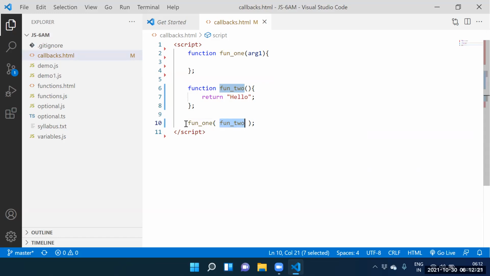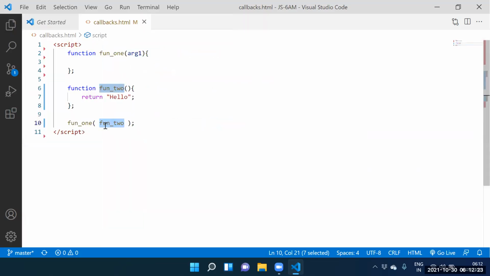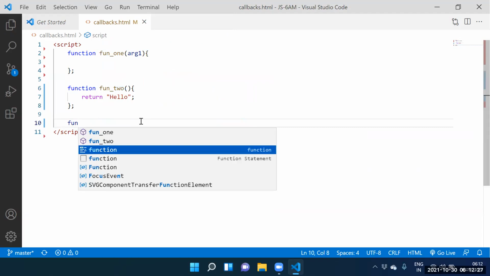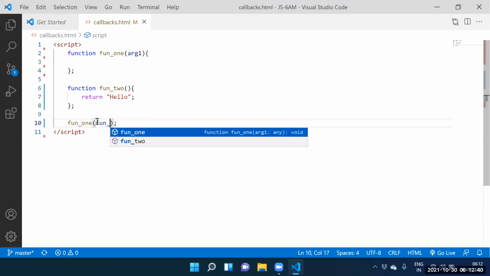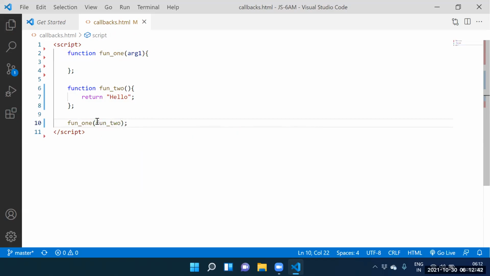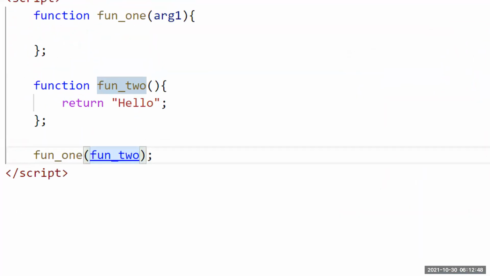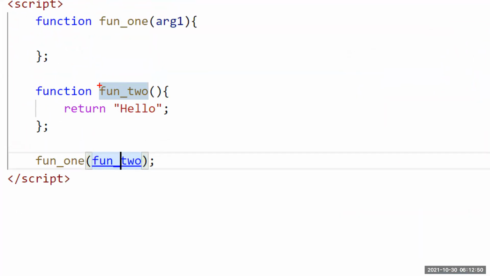Nagababu, say this one. How to call the function 1? While calling the function 1, how many arguments we need to supply? One argument. What is function 2? So internally what happened? Hello stored into argument 1?